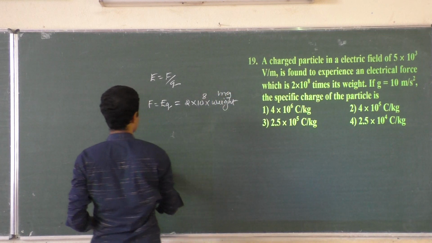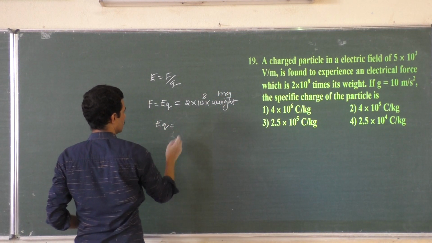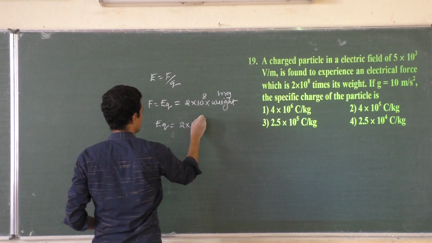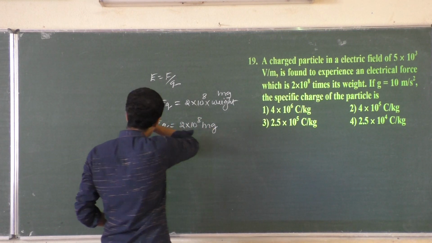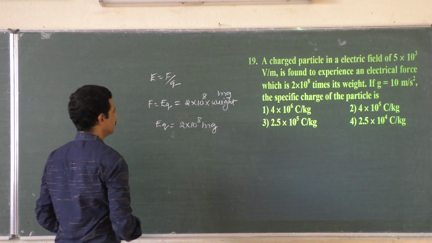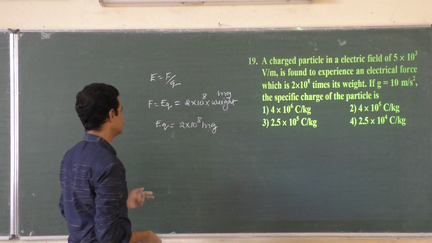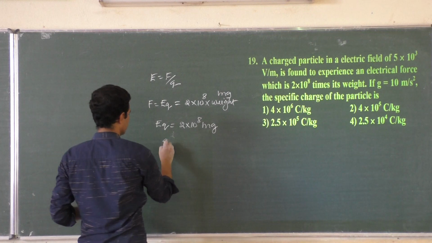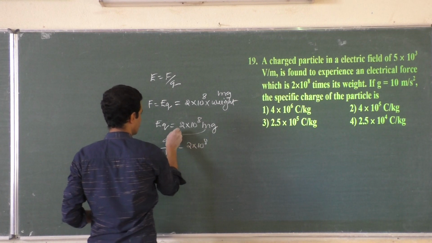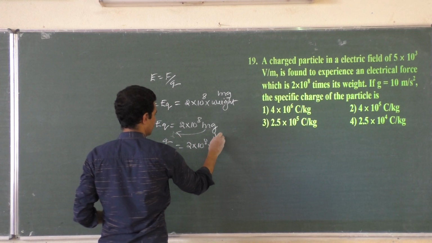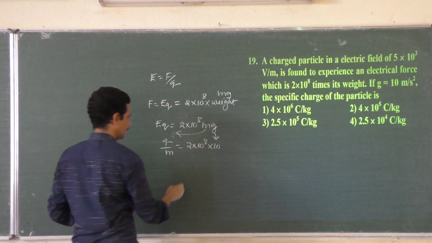mg I can replace. EQ is equal to 2 into 10 to the power 8 mg. Okay. Now they want specific charge per unit mass, Q by m. 2 into 10 to the power 8, m has gone here, into g, 10 I will take. They have asked you to take 10 also.